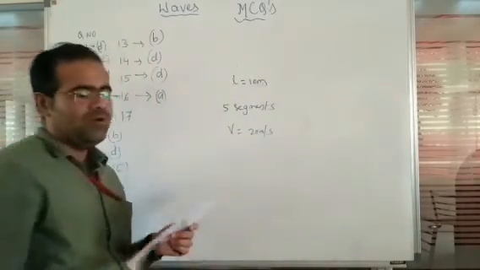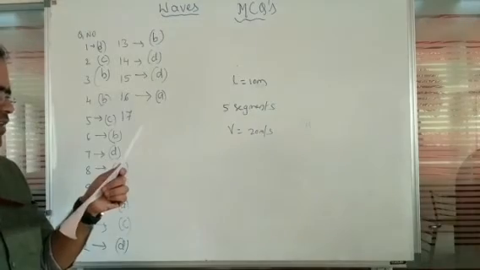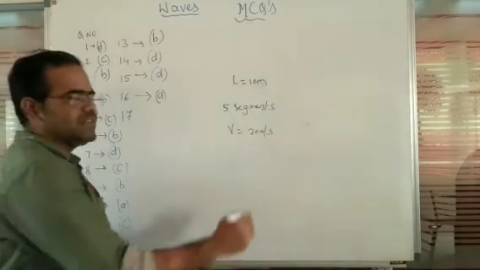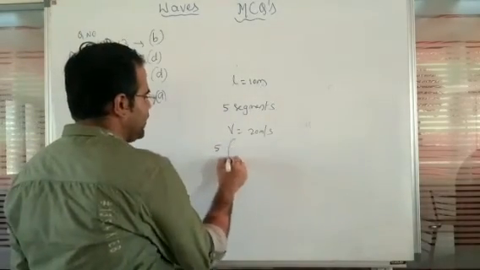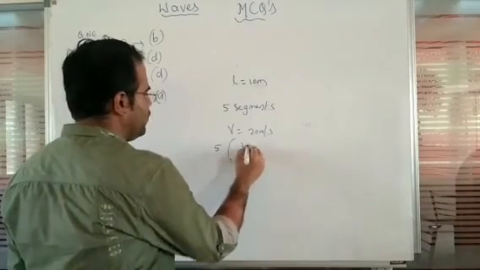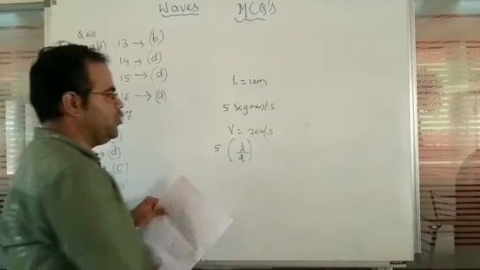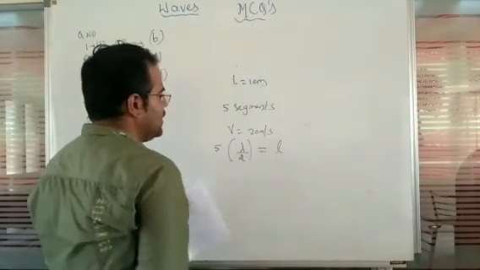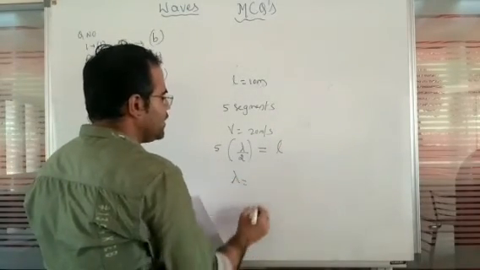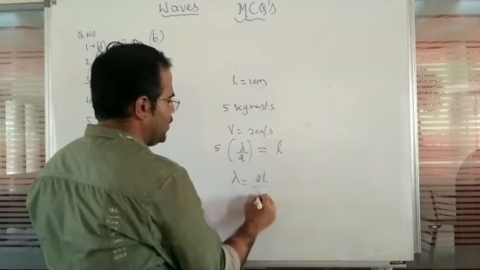We have to identify the frequency. Each segment has a value given by λ/2, and λ/2 is equal to L divided by 5.